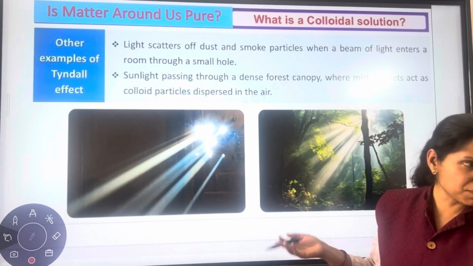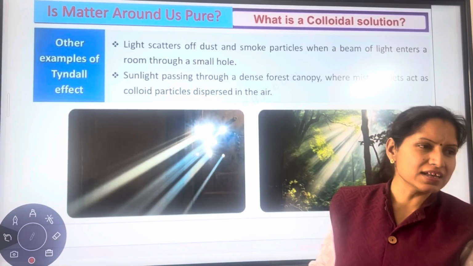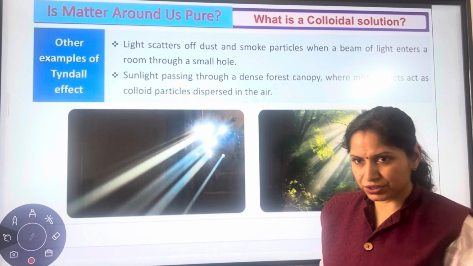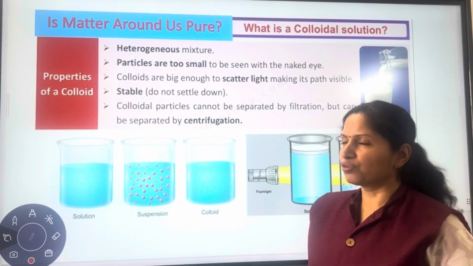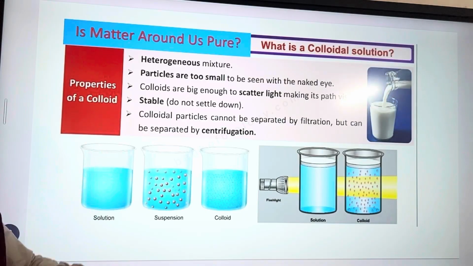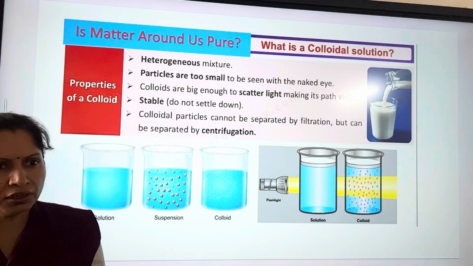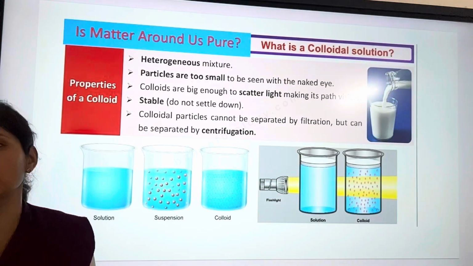It is a heterogeneous mixture because the air around us has sand particles, dust particles, and water vapors, which makes it a colloidal solution. Okay, we will see the properties of colloids. So colloids, you know that these are heterogeneous mixtures. They appear to be homogeneous, but actually they are heterogeneous mixtures.